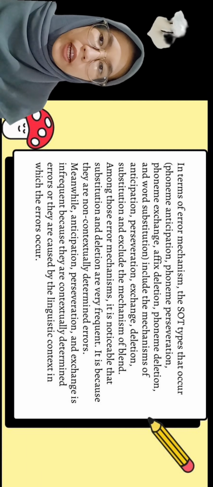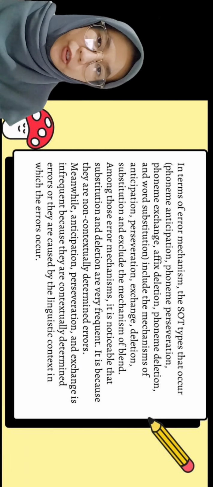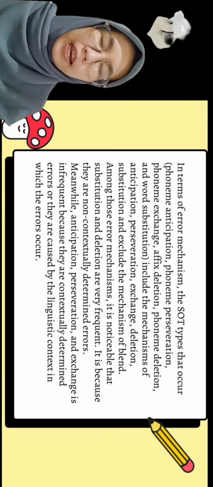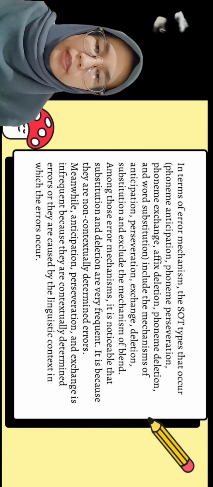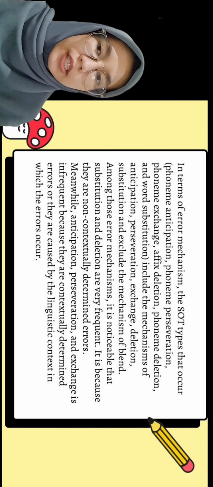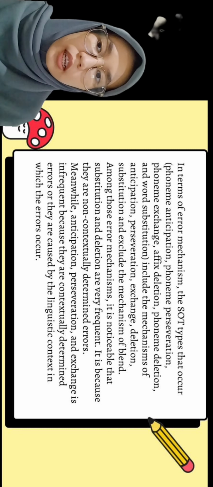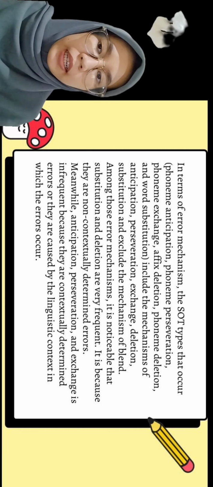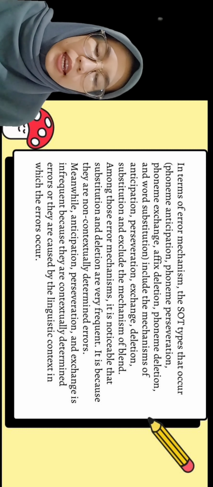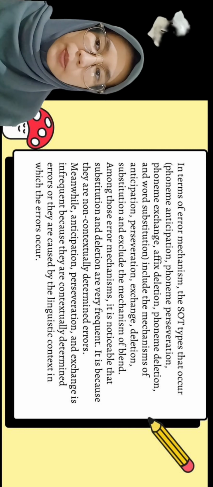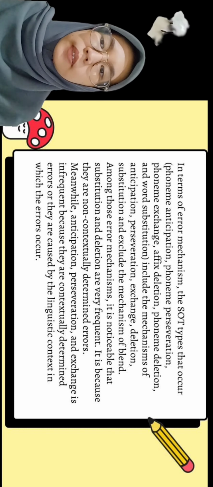In terms of error mechanism, the slip of the tongue types that occur include phoneme anticipation, phoneme perseveration, phoneme exchange, affix deletion, phoneme deletion, and word substitution. They include the mechanisms of anticipation, perseveration, exchange, deletion, and substitution, and exclude the mechanism of blend.